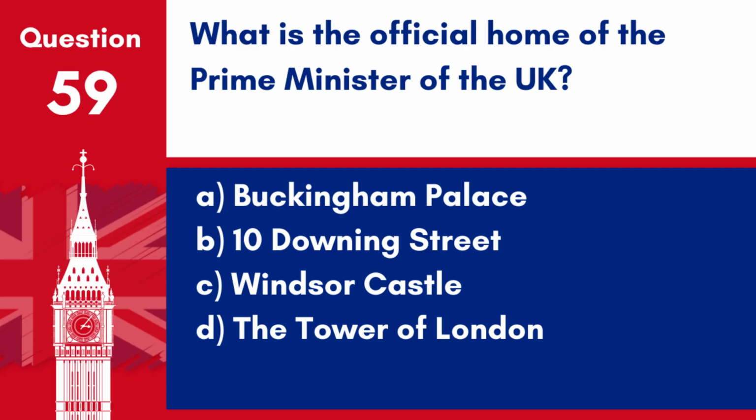Question 59. What is the official home of the Prime Minister of the UK? A. Buckingham Palace. B. 10 Downing Street. C. Windsor Castle. D. The Tower of London. Answer B. 10 Downing Street. 10 Downing Street in London is the official residence and executive office of the Prime Minister of the United Kingdom.